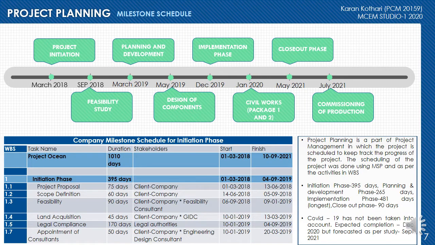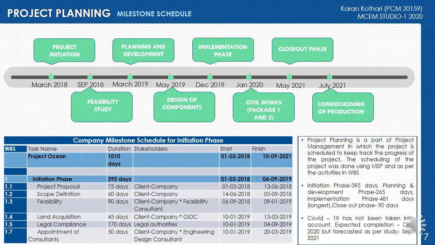Coming to the project planning, it is a part of project management in which scheduling is done by using MSP to keep track of the project. So this shows the project timeline, where the project is divided into four phases. Project initiation started in March 2018, planning and development started in March 2019, the implementation phase started in December 2019, and the closeout phase starts in May 2021.